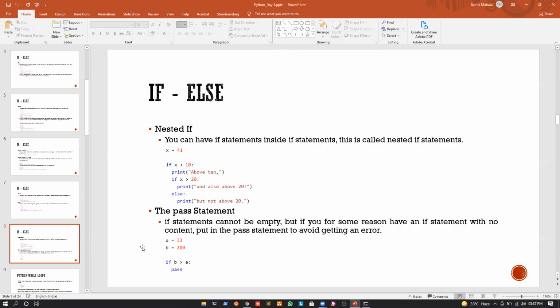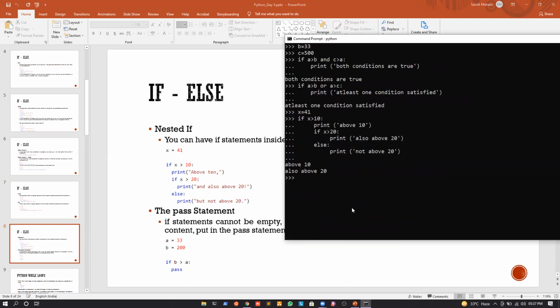Last but not the least, we have the pass statement. Let's see an example. Suppose a is equal to 33 and b is equal to 200, and I write if b is greater than a. Obviously the condition is satisfied.